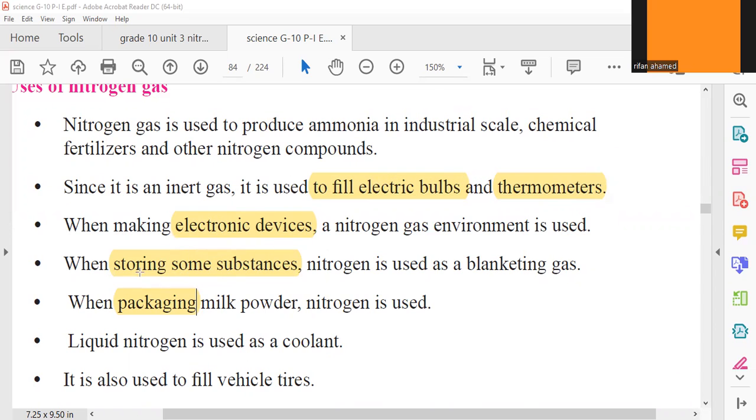But the story of liquid nitrogen is very different. Liquid nitrogen is used as a coolant. It is used in refrigerators. Okay, AC, air conditioners. We are using it as a coolant. The component is kept cooled. Cooling agent. That is liquid nitrogen, not gaseous nitrogen. So those are the uses of nitrogen.